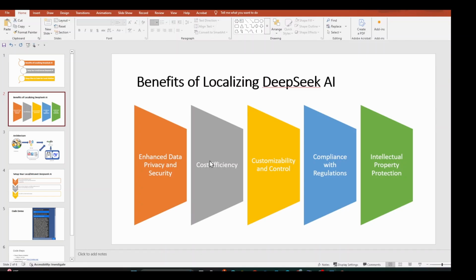Number two is cost. Cloud-based AI services often charge based on API calls, like OpenAI or DeepSeek AI. They charge based on tokens, which can be too expensive as usage scales.